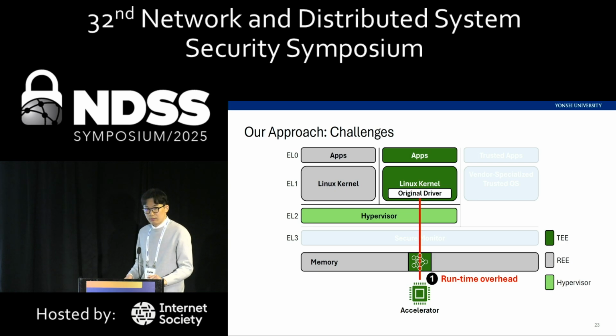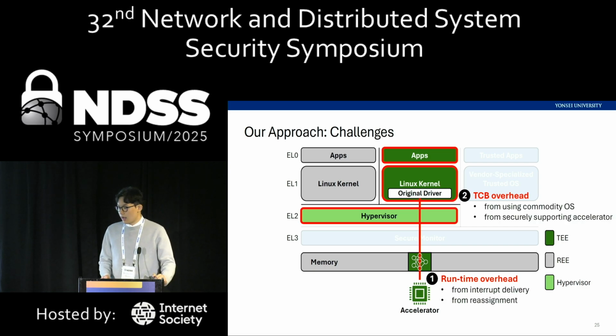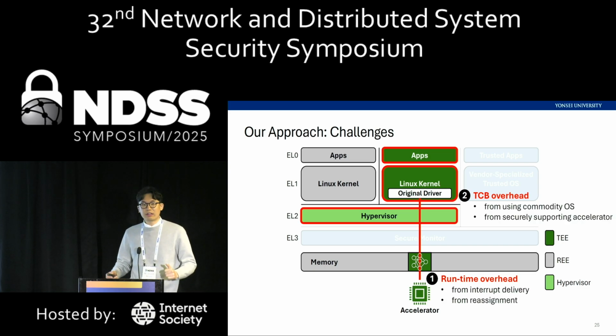However, there are still some challenges with our design. They are runtime overheads and TCB overheads. This is because even though we directly assign the accelerator to the VMs, delivering the accelerator's interrupt to the VM will still incur additional runtime overhead. Also, if we have to reassign the accelerator to another VM, this will incur a moderate amount of overhead.